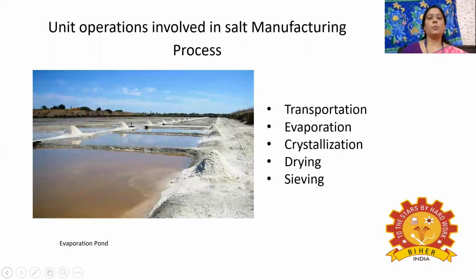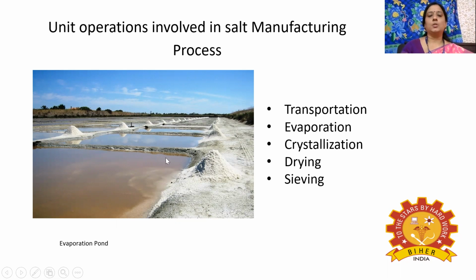Let us see some unit operations. Here, we are going to see the salt manufacturing process in which many unit operations are involved. The operations involved in the salt manufacturing process are transportation, evaporation, crystallization, drying, sieving, packaging, and dispatch. Transportation means transporting the seawater from the sea to the evaporation ponds. Here we have the evaporation ponds. So the backwaters are mainly transported into these evaporation ponds.